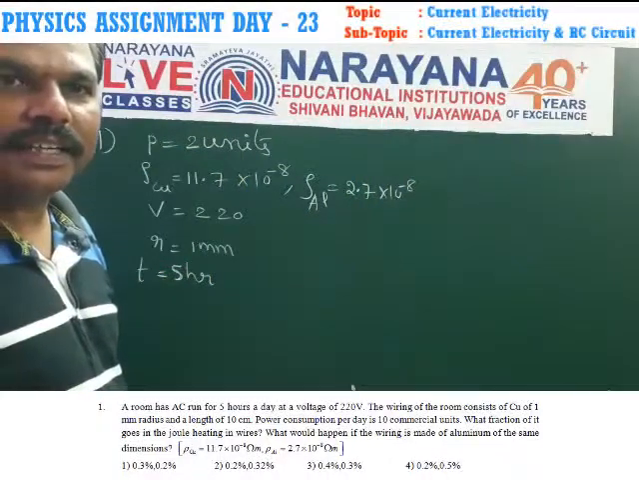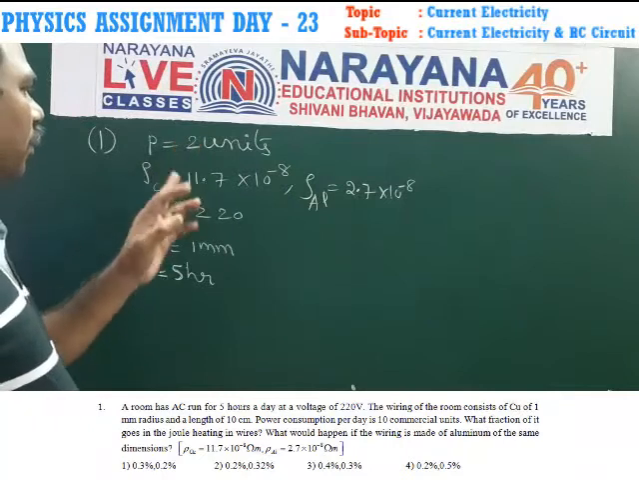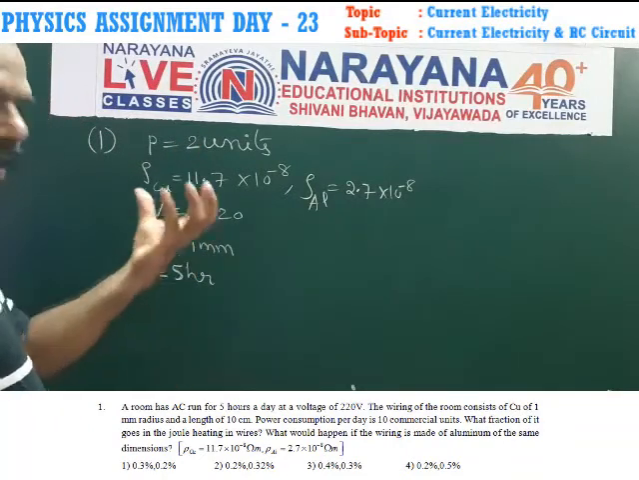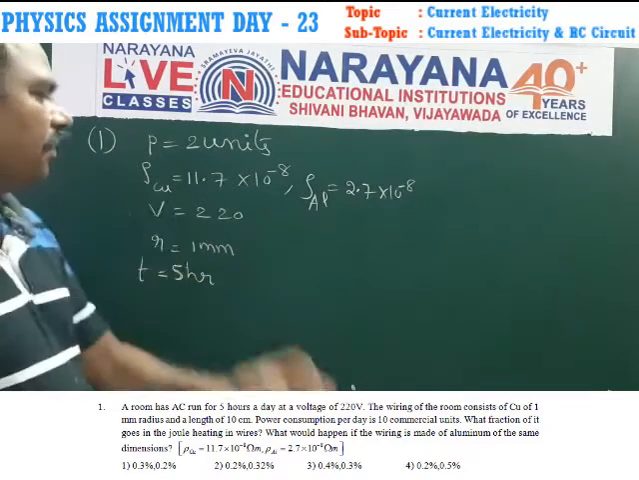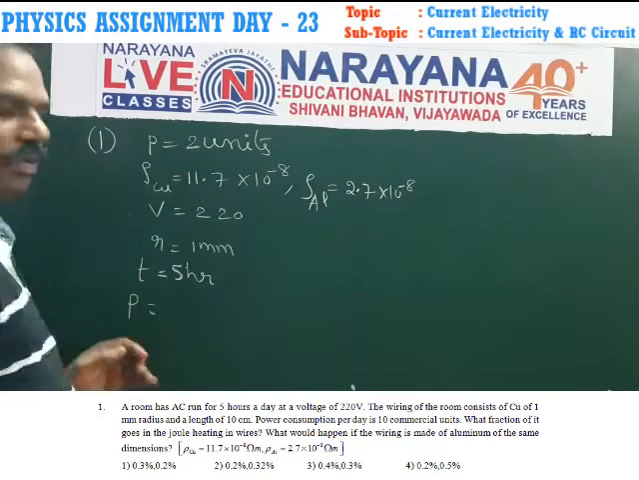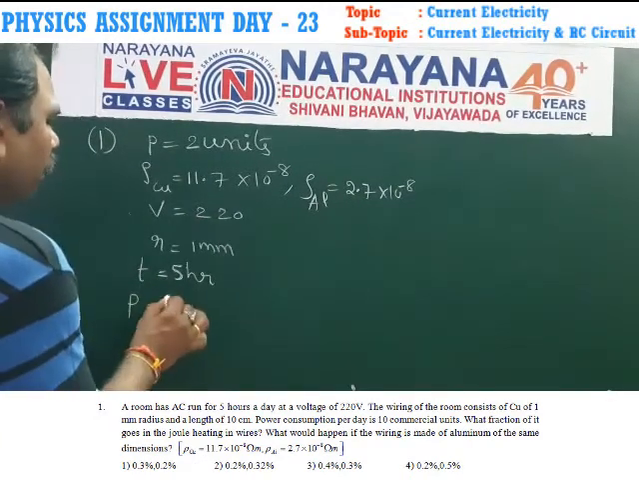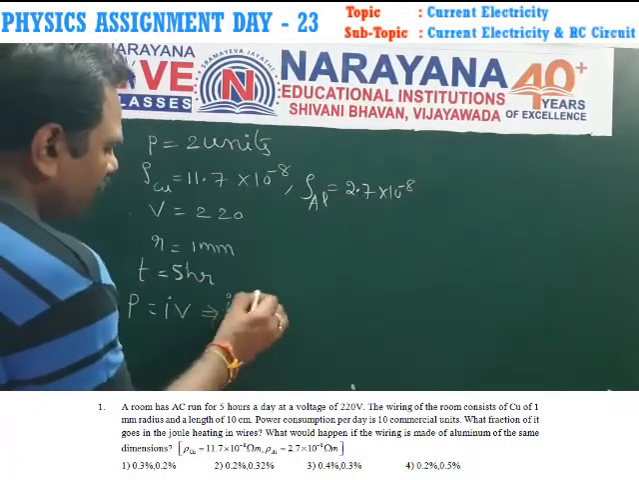In the assignment, the first question. In an AC circuit, the AC runs for a time of 5 hours. Voltage is given as 220. Power supplied by the AC source is P equal to I into V. From this we have to find the current flowing in the circuit.